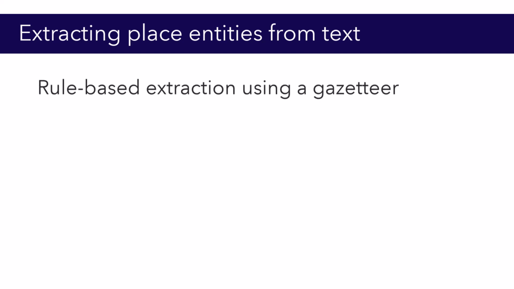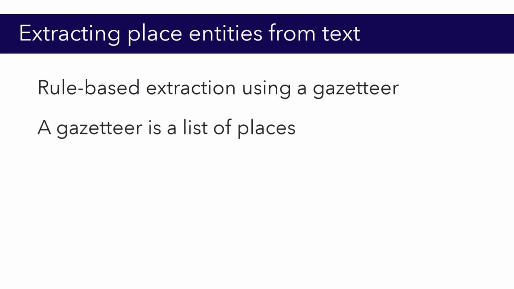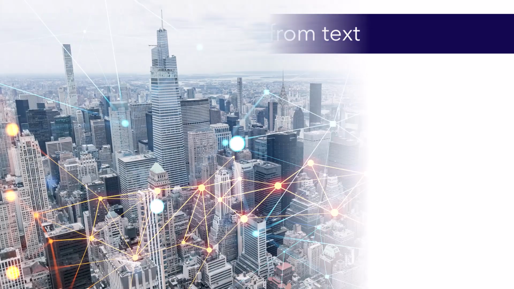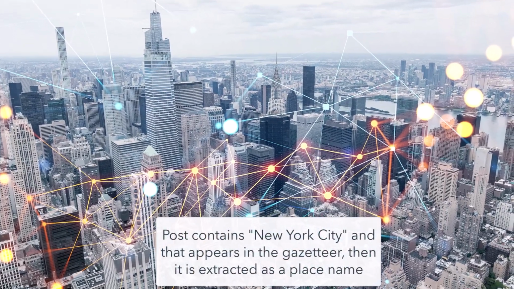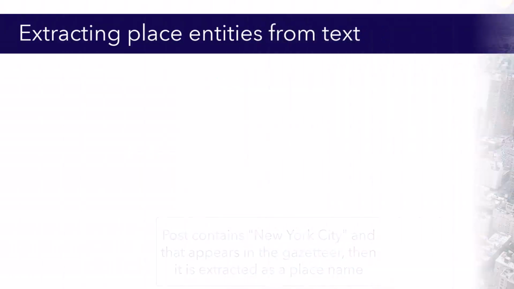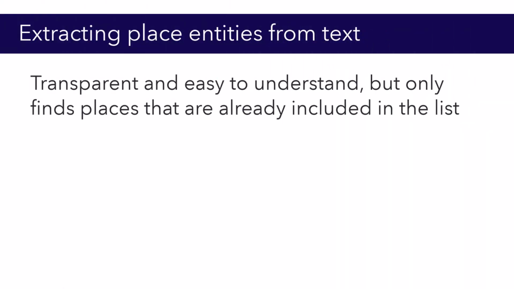There are multiple ways to extract place entities from text. The simplest approach is a rule-based extraction using a gazetteer. A gazetteer is just a list of places. The computer checks whether any words in the text match the list of places. If a post contains a word like New York City and that name appears in the gazetteer, it is extracted as a place name. This method is transparent and easy to understand, but you can only find places that are already included in the list.